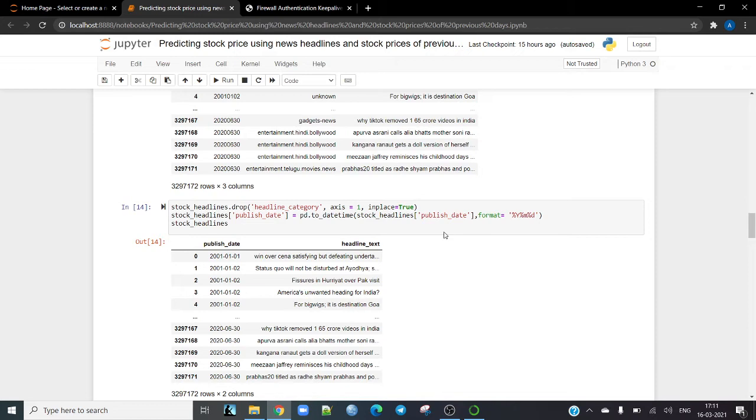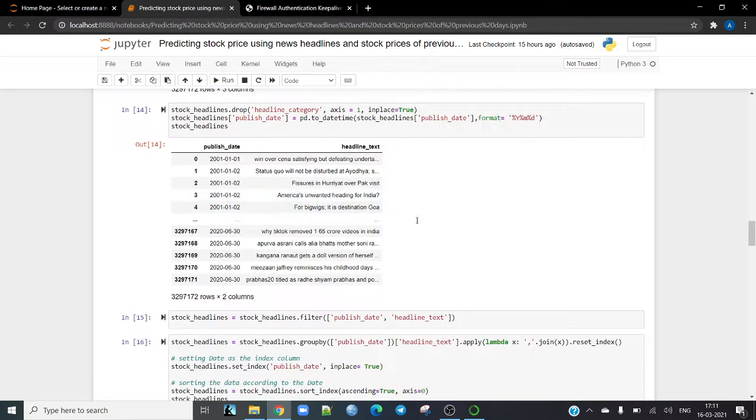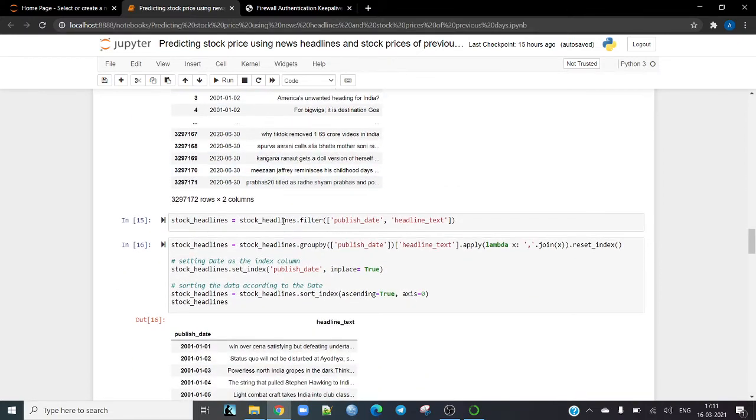That is the entire idea, and I have done the exact same thing in the next few lines of code.